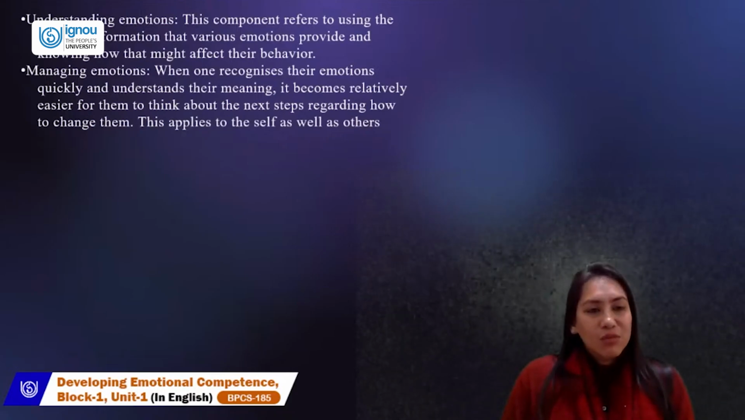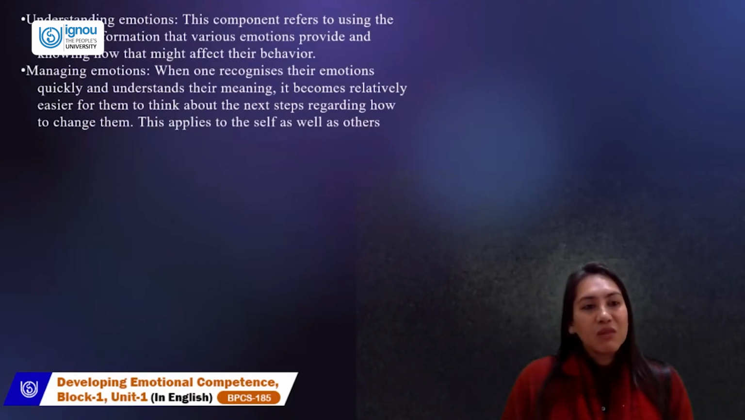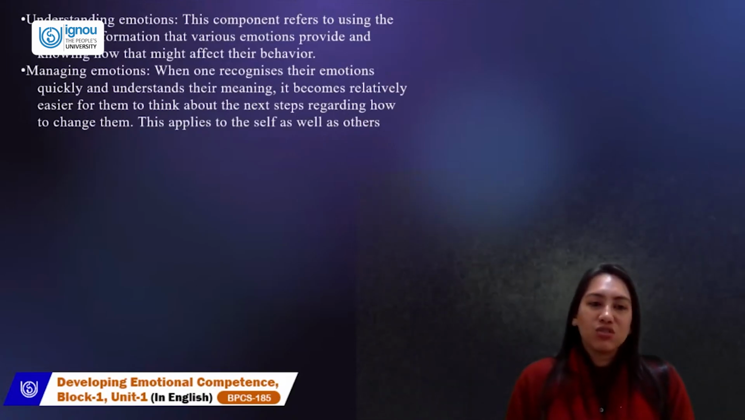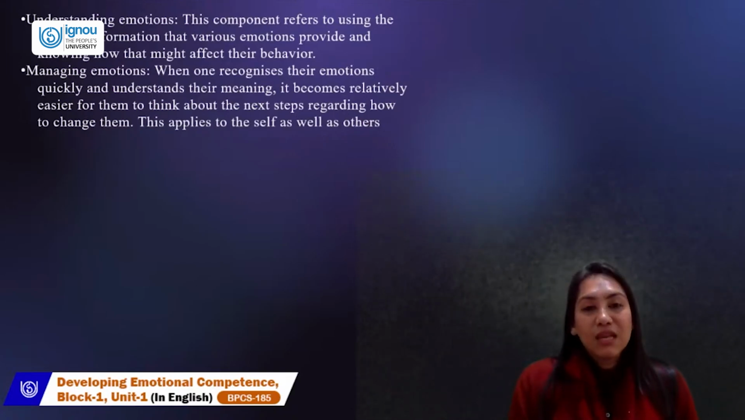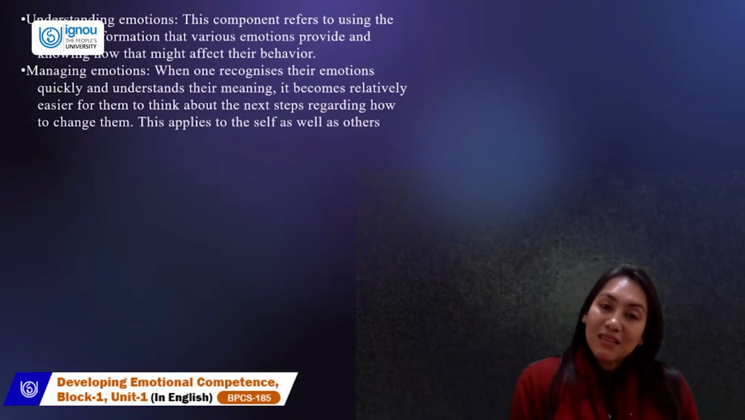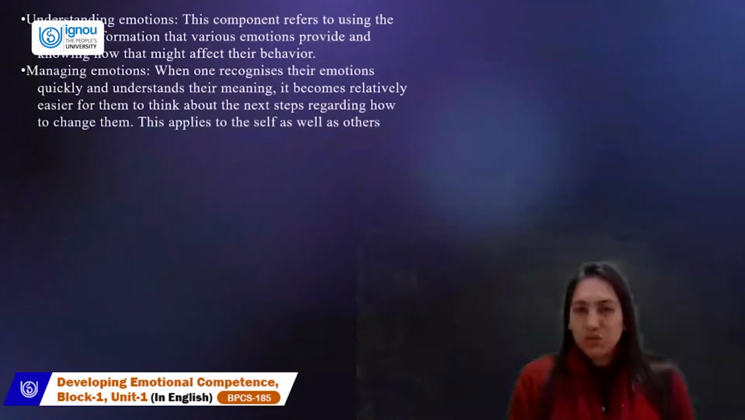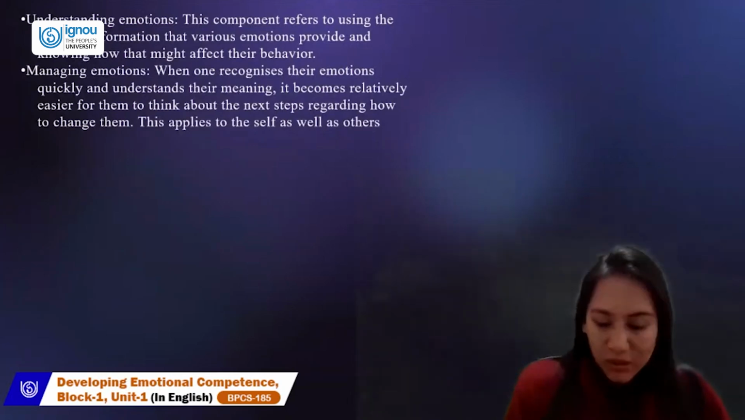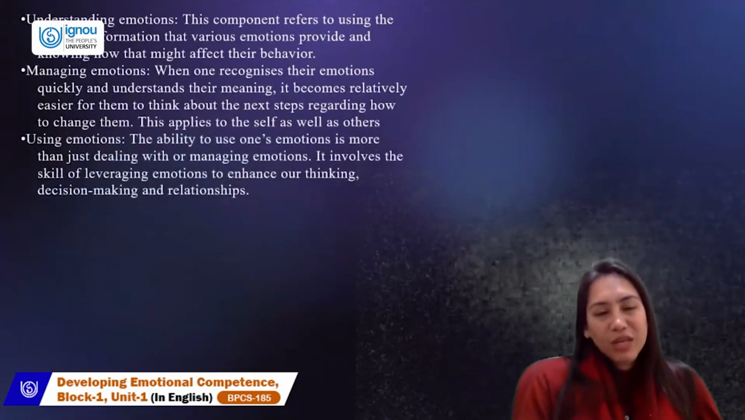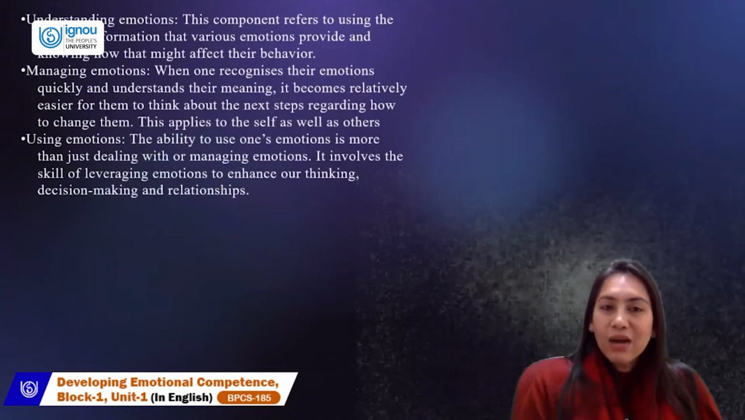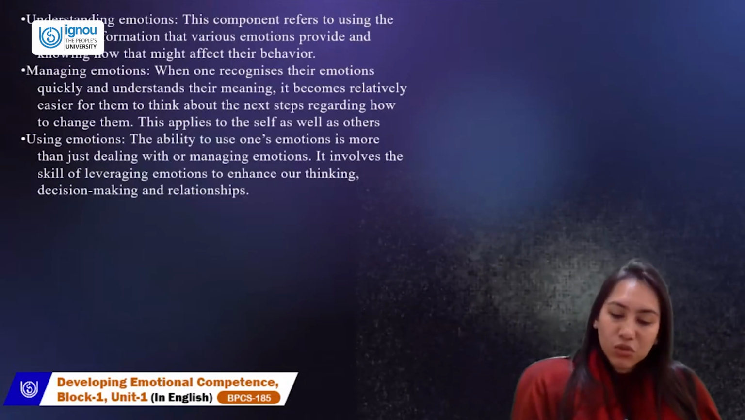Once one recognizes their emotions quickly and understands their meaning, it becomes relatively easier to think about the next step regarding how to change them. This applies to the self as well as the other. It's not just about managing your emotion. Emotional intelligence is about you and the others equally. Then being able to use emotion rightly after managing, using the right kind of emotion at the right fix.